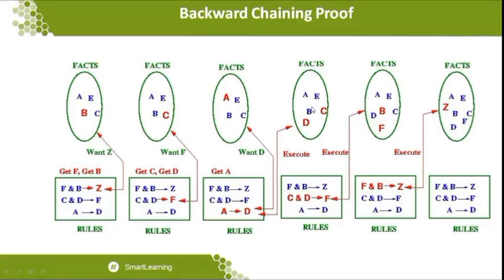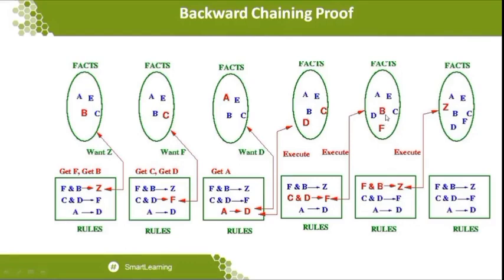When the D is updated in the facts, then we have the rule to be substituted for the next level, that is F is going to be the rule, to be concluded by C and D. Now C is taken to the facts so that we can conclude from C and D. So when C and D are taken as facts which conclude the F, then F will be taken to the facts.